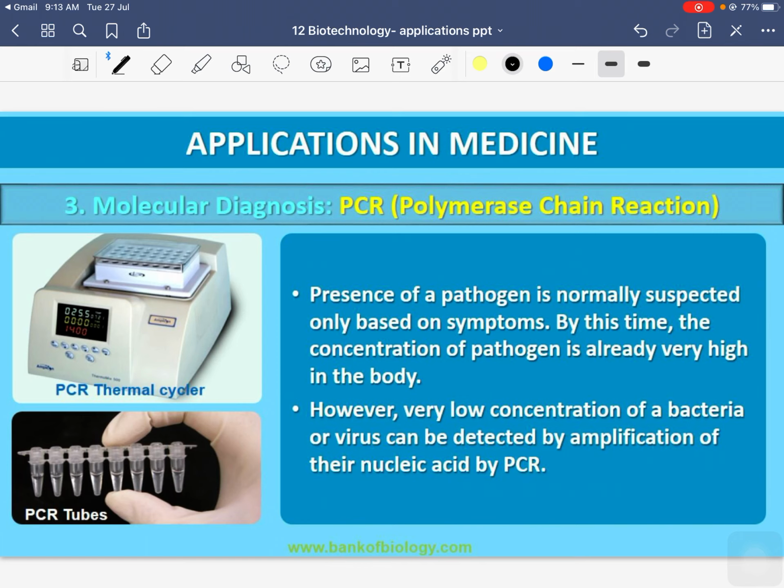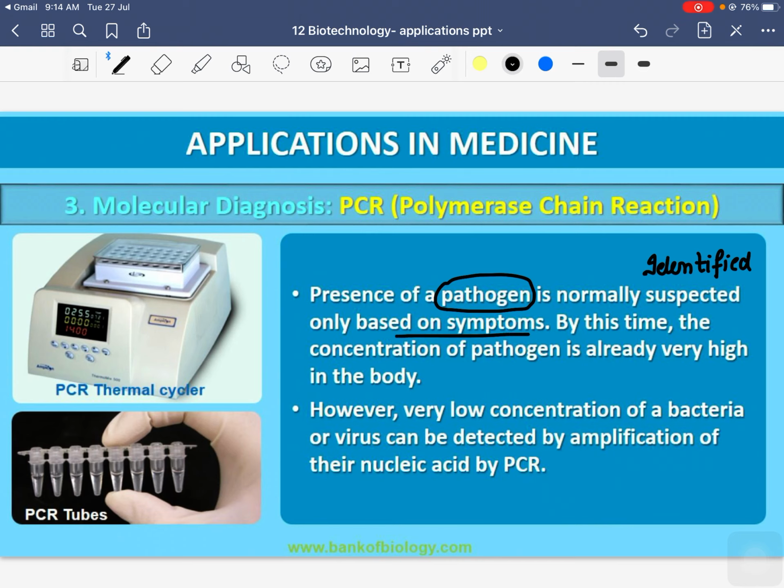Why? How do you come to know that you are suffering from some disease, or that some pathogen has attacked your body? The presence of a pathogen or disease is normally suspected only when you start having symptoms.